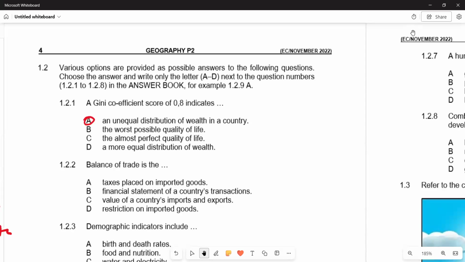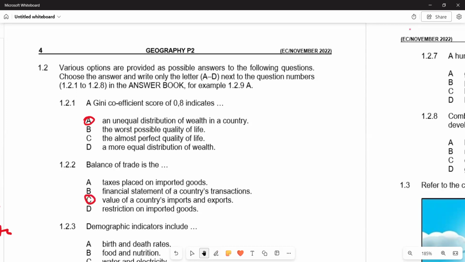We are looking at balance of trade, and we're saying balance of trade is the difference between the monetary value of a nation's exports and imports, whereby we're comparing the exports and imports, and we can have two scenarios: a trade surplus or a trade deficit. Trade surplus is when exports are more than imports, and a trade deficit is when imports are more than exports. So this is what we have. According to the responses that we are given, the most appropriate answer there is C, which says the value of countries' imports and exports. So we have C.